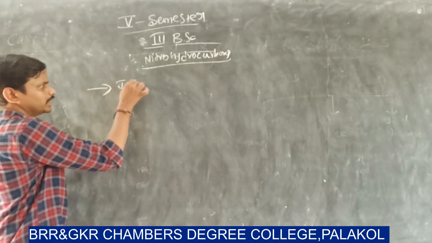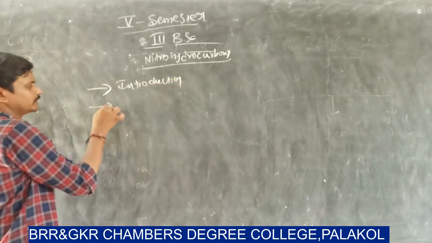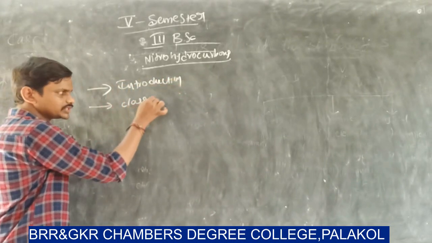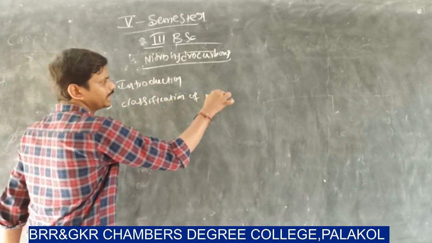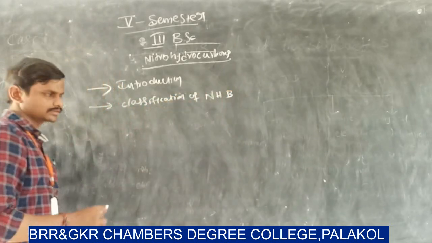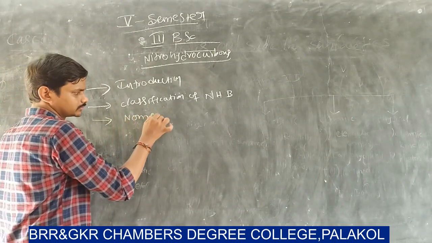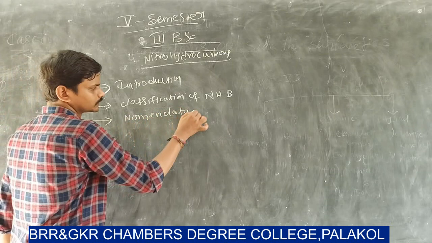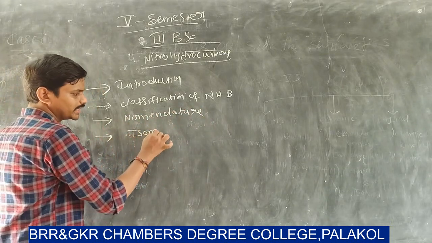One is introduction. Second one is classification of nitrohydrocarbons, and third topic is nomenclature, and fourth topic is isomerism.